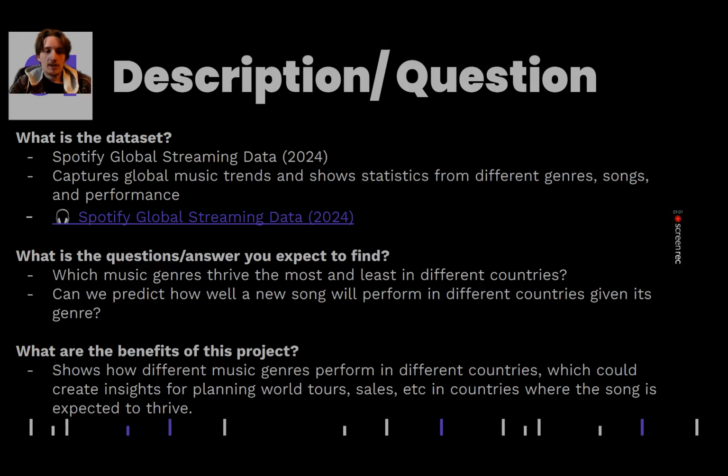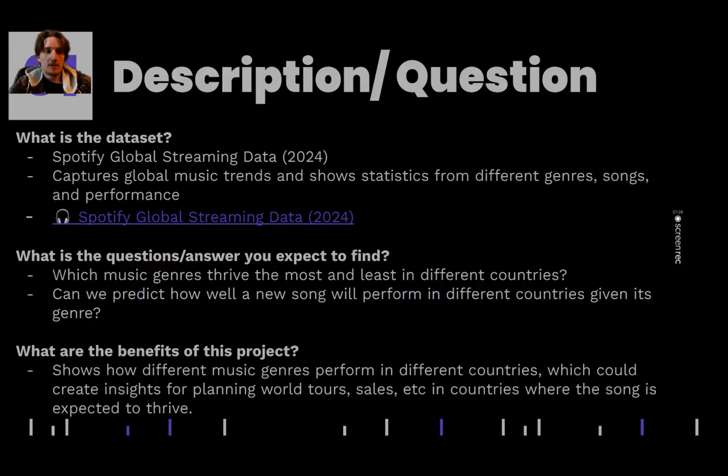What is the question slash answer that we are trying to find? Well, we are trying to find which music genres thrive the most and the least in different countries. And what we want to attempt to answer at the end of this is, are we able to predict how well a song will perform in different countries given the genre?